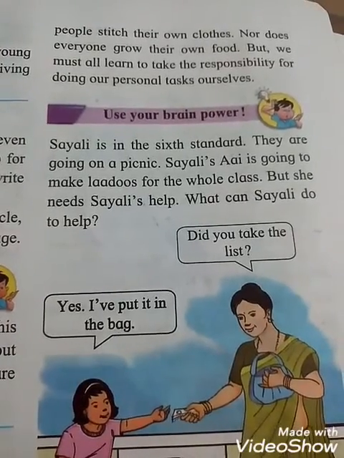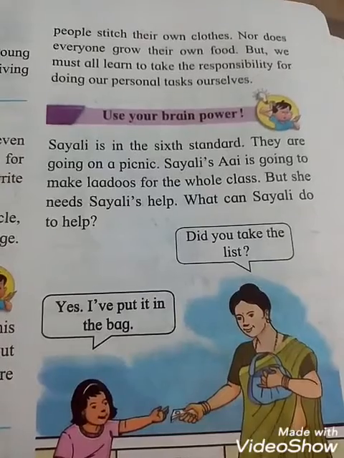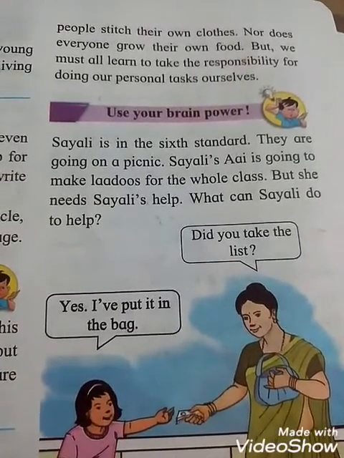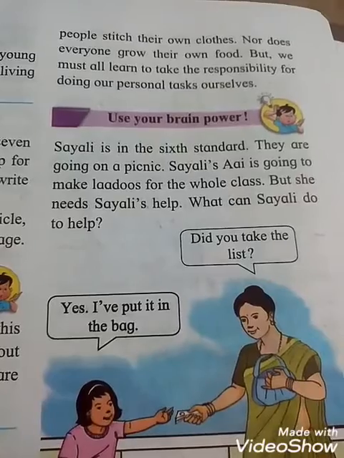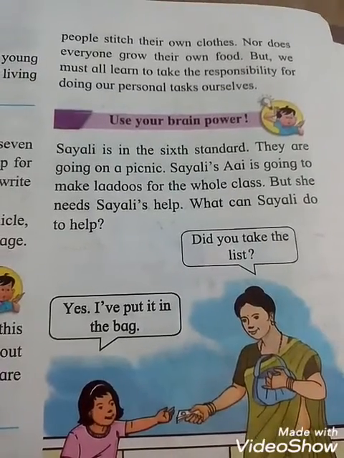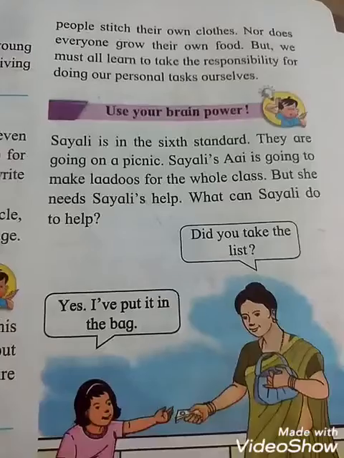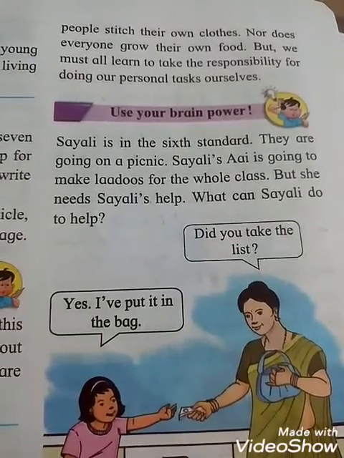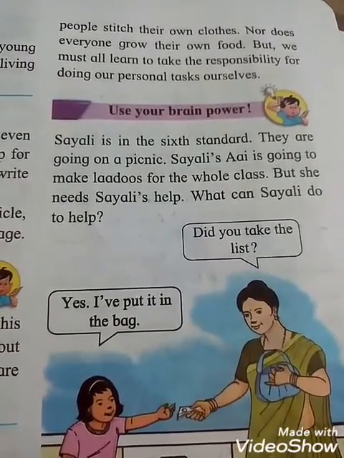Nor does everyone grow their own food. You know students, farmers do the agricultural work, and so we have to depend on farmers for grain. For example, rice, wheat, who is growing that? Farmers are growing that. So nor does everyone grow their own food.